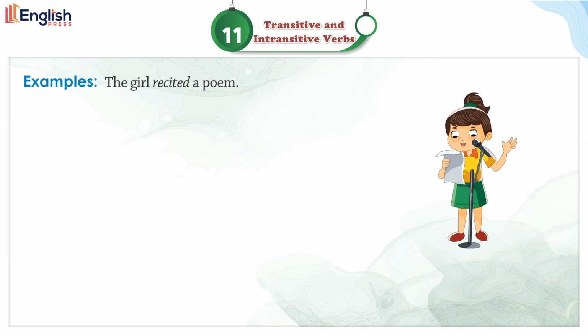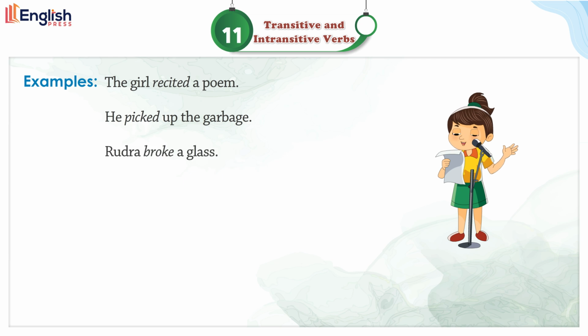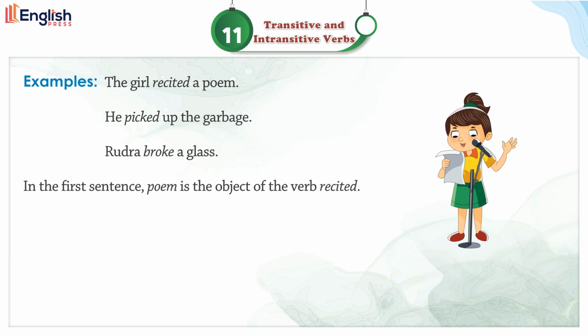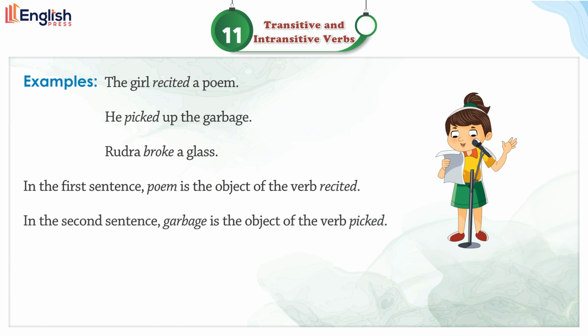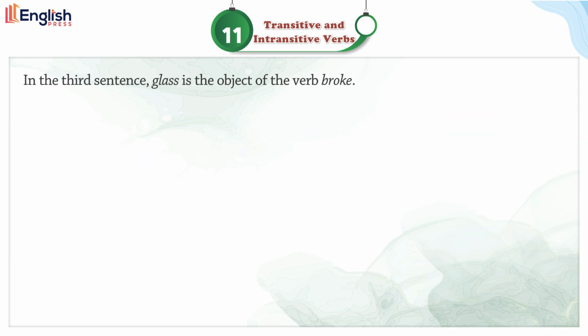Examples: The girl recited a poem. He picked up the garbage. Rudra broke a glass. In the first sentence, poem is the object of the verb recited. In the second sentence, garbage is the object of the verb picked. In the third sentence, glass is the object of the verb broke. The verbs recited, picked, and broke are transitive verbs.